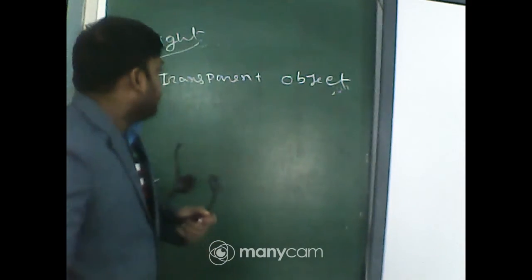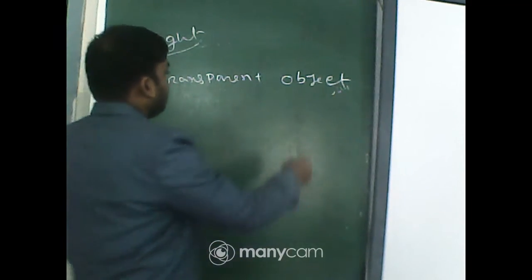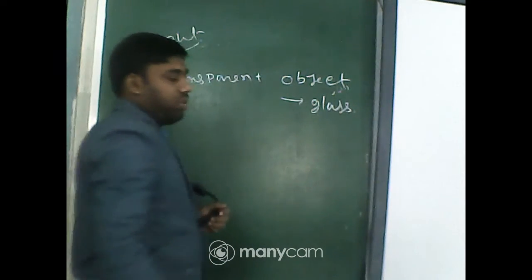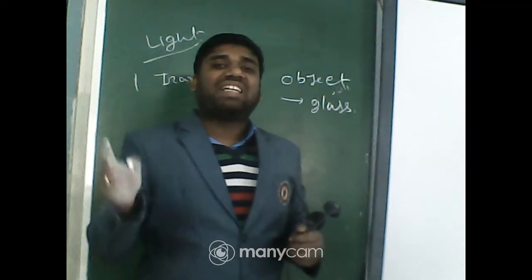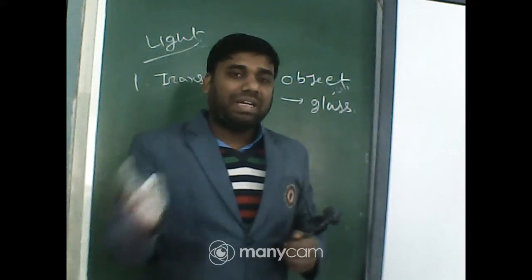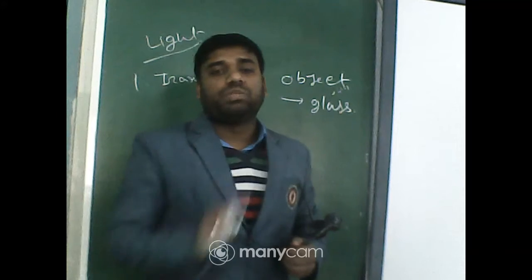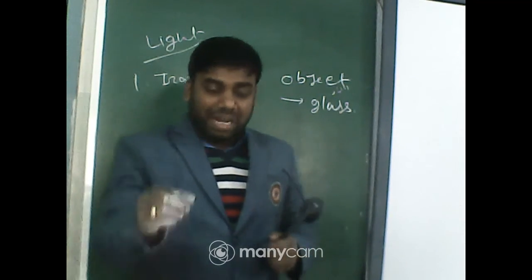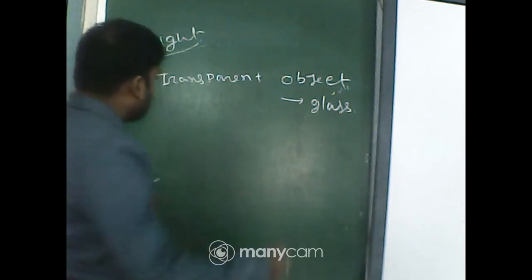So, what is a transparent medium? For example, glass. Through this medium, light can completely pass. Complete light can travel through this medium. That's why these are called transparent media. For example, glass. Next, translucent.